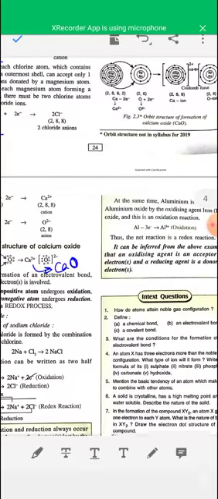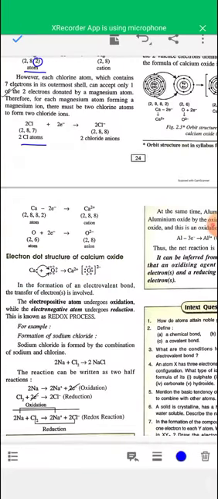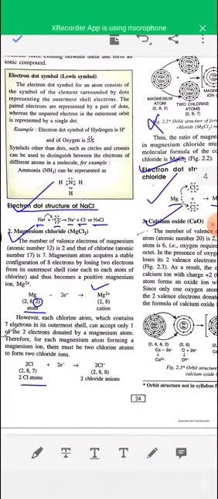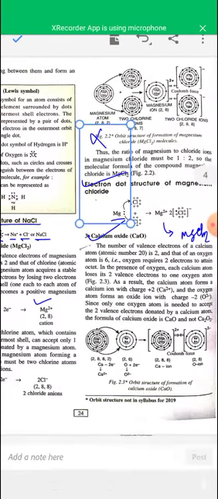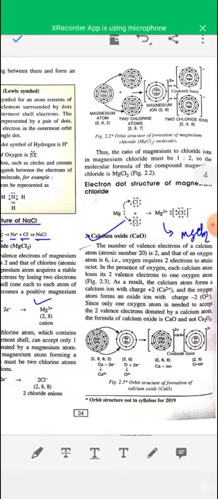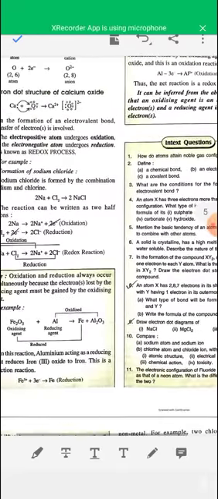So you have to practice only the electron dot structure of different ionic compounds. Orbital structure is not given in the syllabus, you have to practice only the electron dot structure.